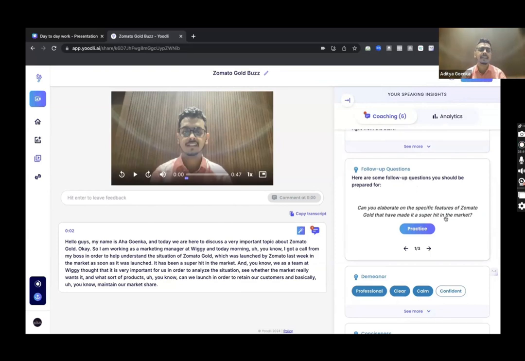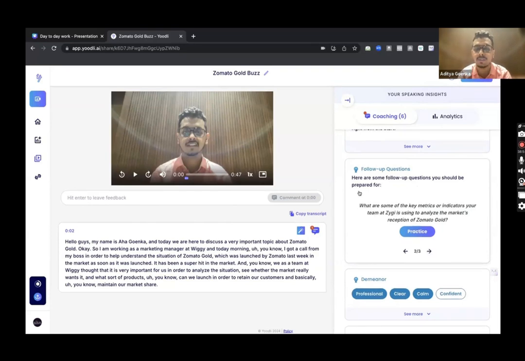Guys, how many of you feel that this is a very valid follow-up question that every boss in the world would ask? Let me show you all the follow-up questions and then I'll ask you this question. What are some of the key metrics or indicators your team at Swiggy is using to analyze the market's reception of Zomato Gold? Are there any particular strategies or product ideas that your team is considering to retain customers in response to the launch of Zomato Gold?